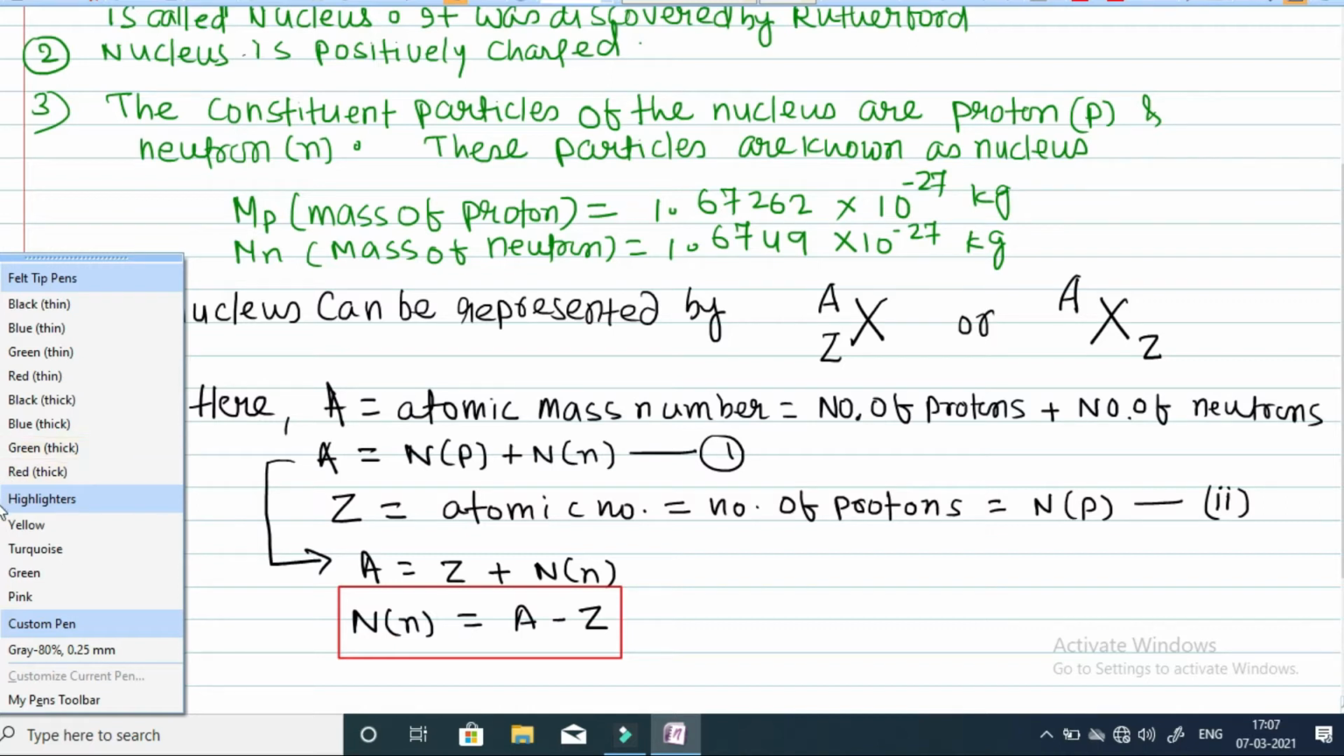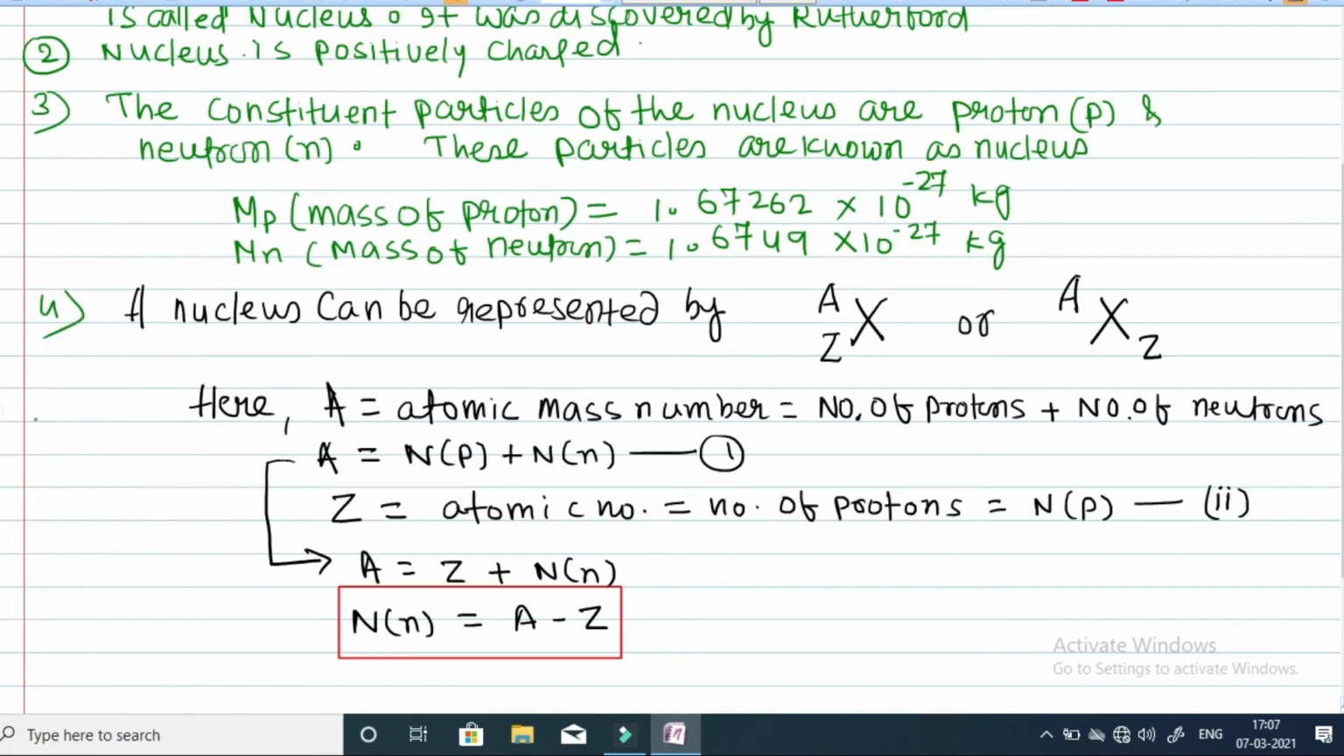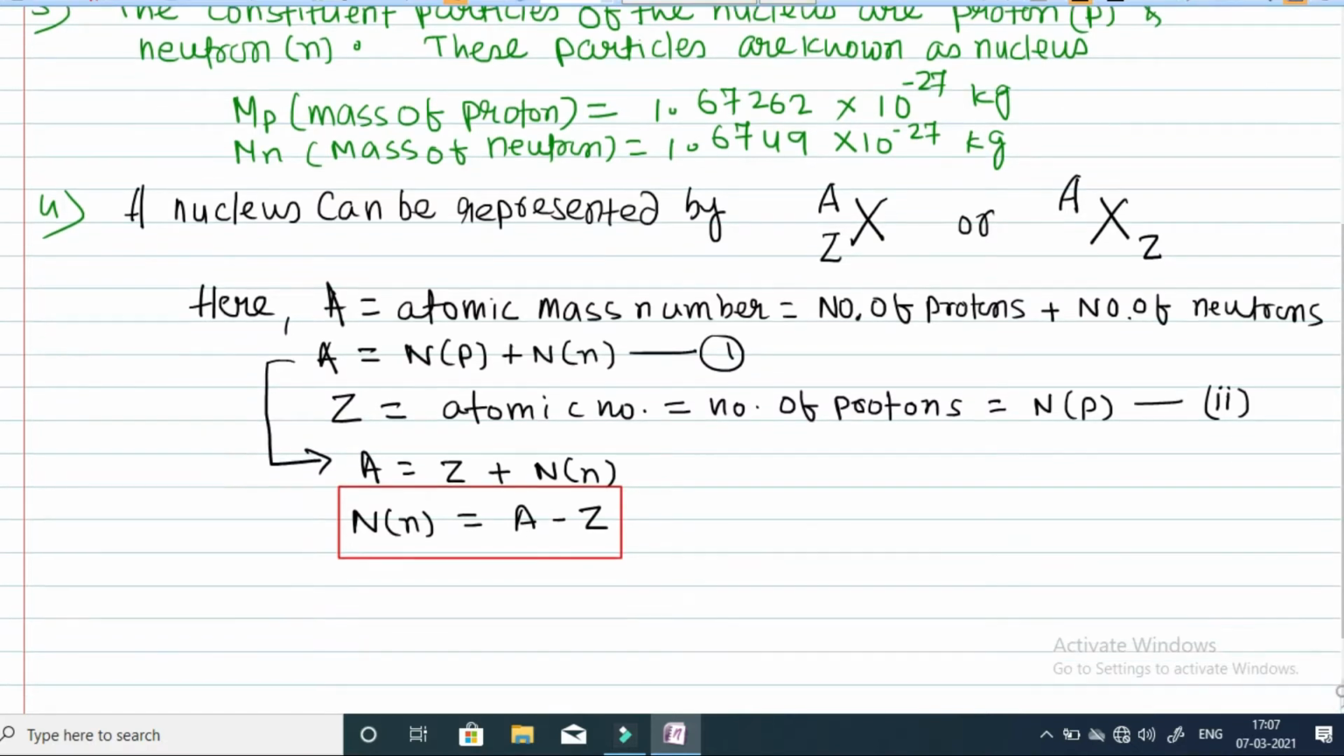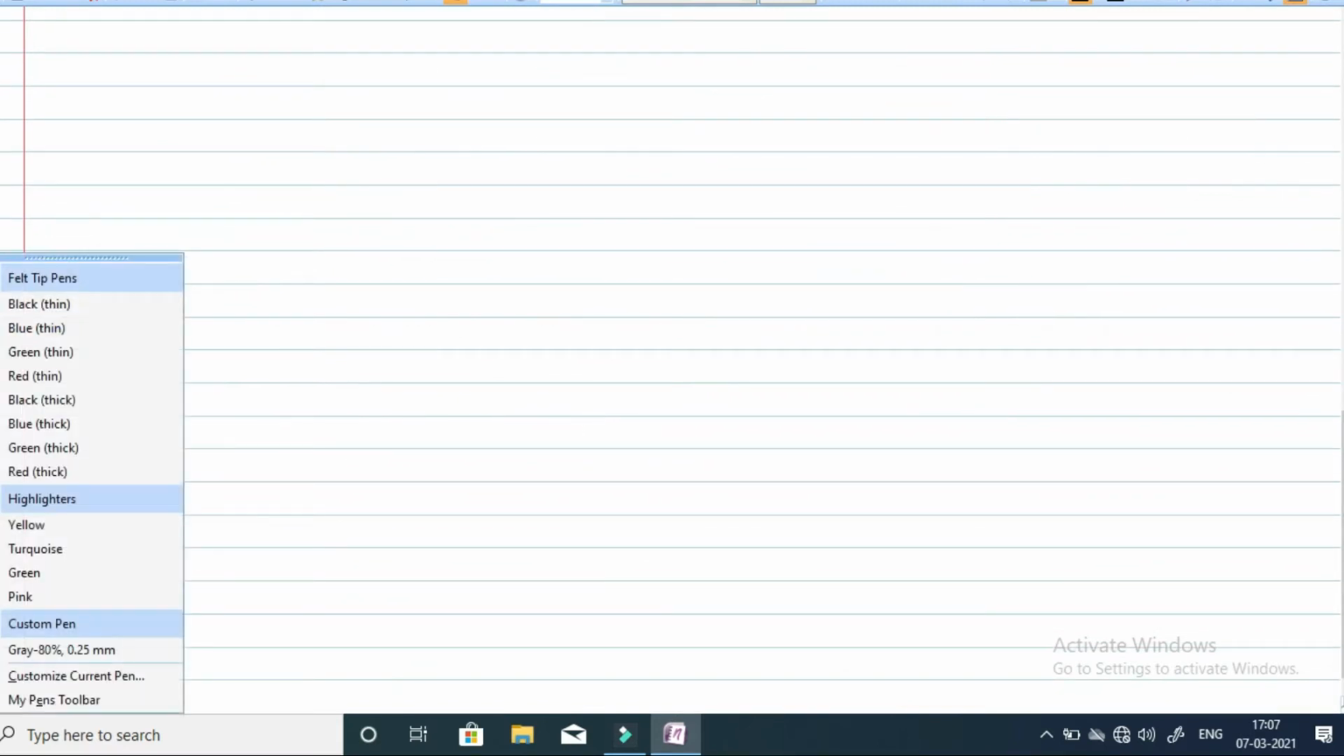Now we will move further. The next topic in this chapter is that we are going to define some terms. The first term is isotopes. What are the isotopes?